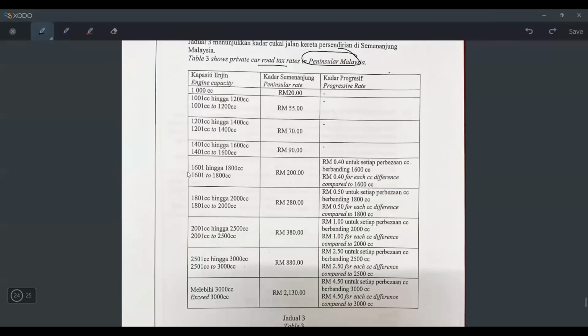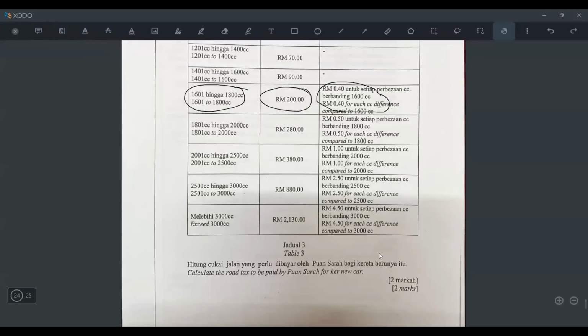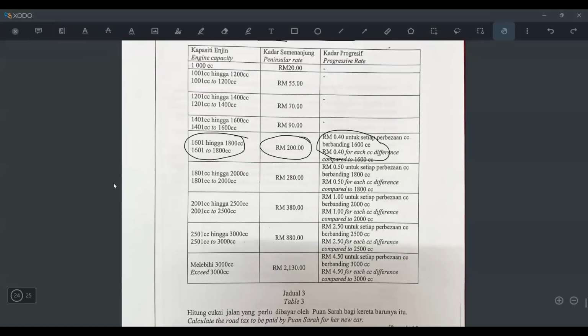So it belongs to this one, right? Because this one is 1801 to 2000. So this is the one I refer later. And this is the KADA progressive, the progressive rate. So now let's scroll down a bit. They say calculate the road tax to be paid by Puan Sarah for new car. 2 marks. Okay, this is very simple actually.